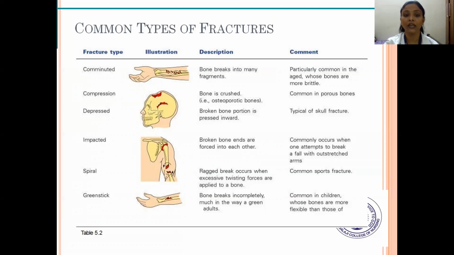An impacted fracture is when the broken bone ends are forced into each other. This commonly occurs when one attempts to break a fall with outstretched arms. Spiral fracture: a ragged break that occurs when excessive twisting forces are applied to the bones, common in sports. Greenstick fracture: the bone breaks incompletely, common in children whose bones are more flexible. So we have seen these types of fractures: comminuted, compression, depressed, impacted, spiral, and greenstick fractures.